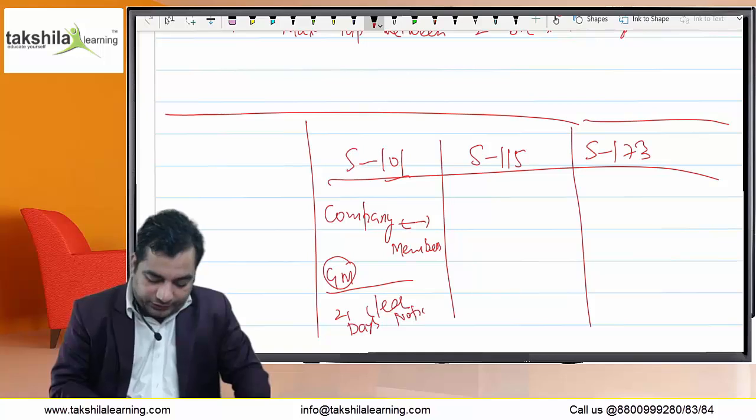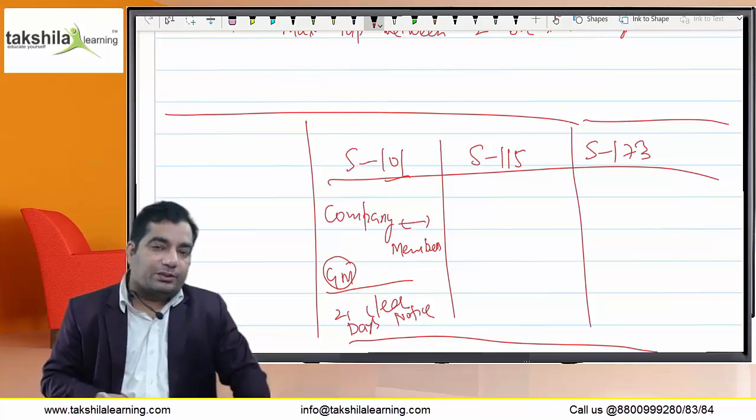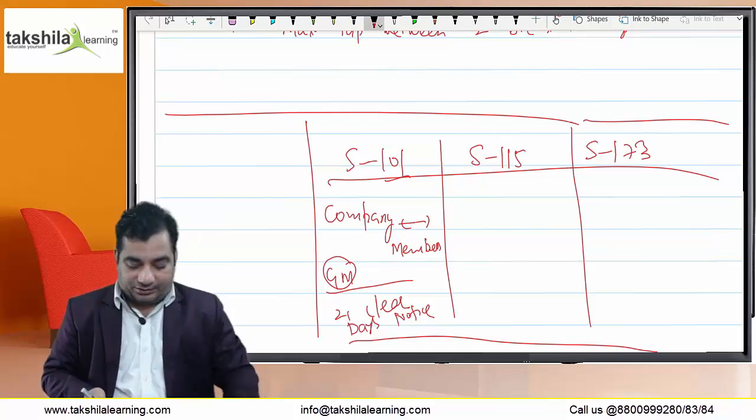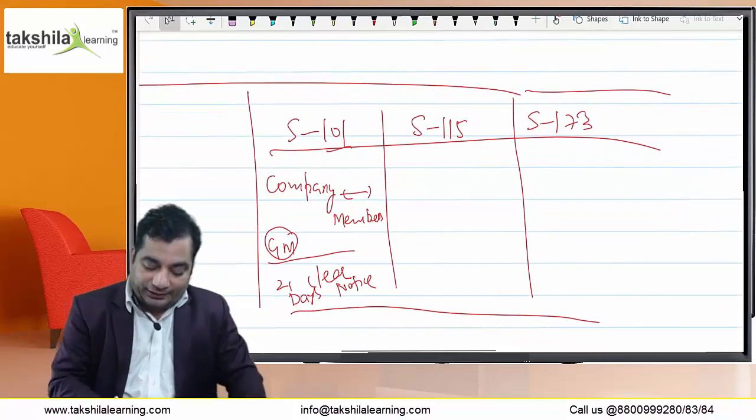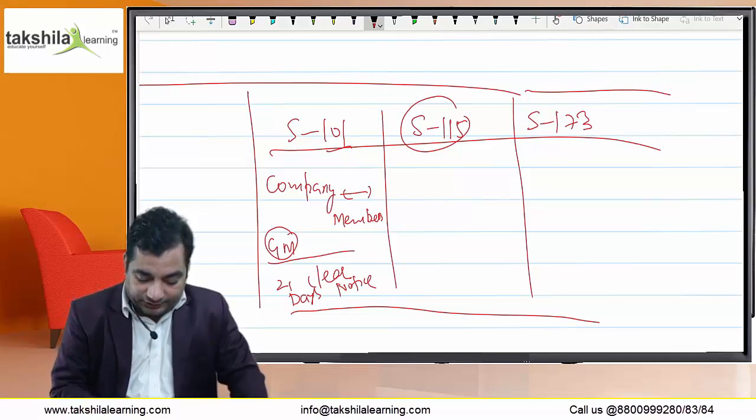the day of notice is not considered, the day of meeting is not considered, and if the notice is sent by post or by courier, etc., then 48 hours, that means 2 days, are not counted. And the next one was section 115. It deals with the special notice.